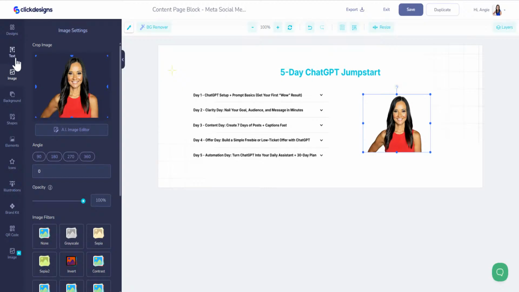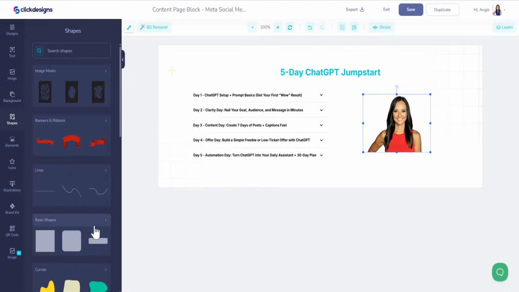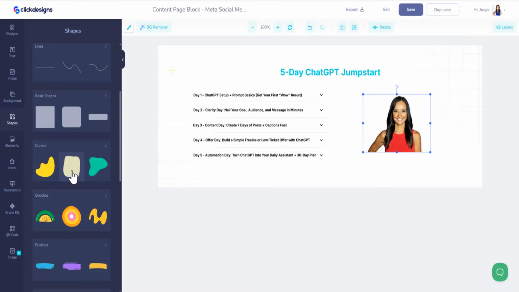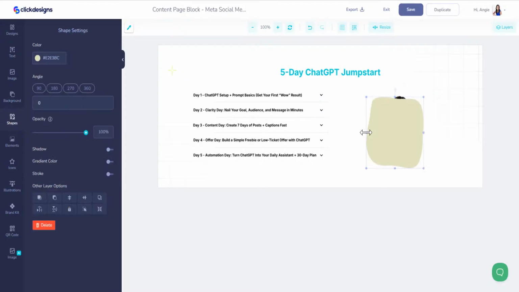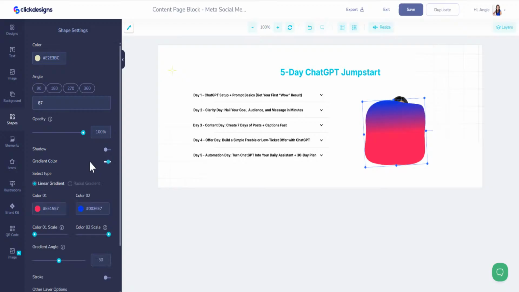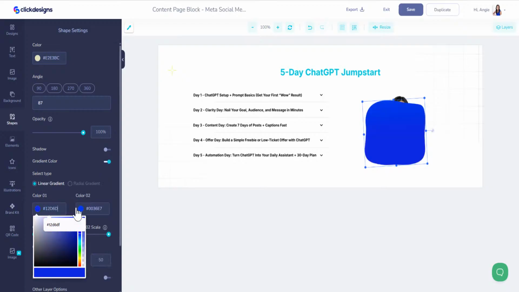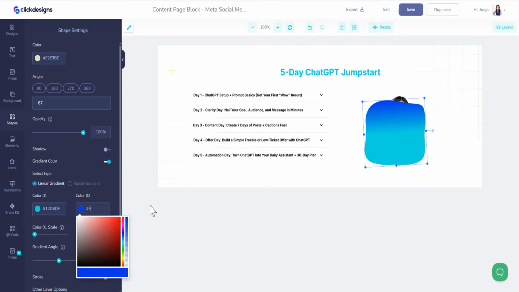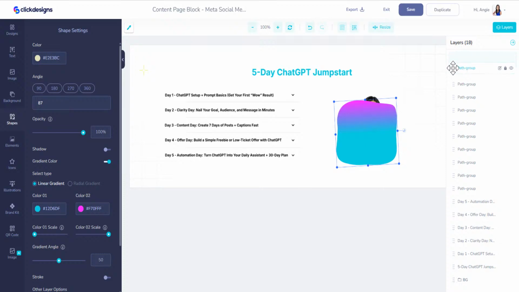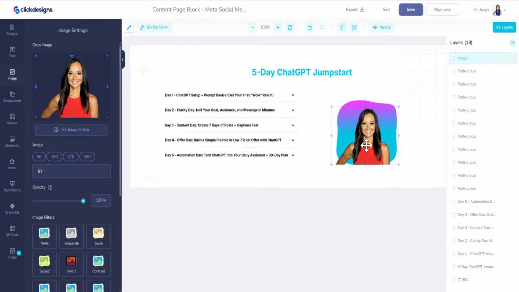And let's do a shape. Let's go right here and click on one of these shapes. Just like that, maybe. Or actually, let's turn that. And then make that a gradient color. And let's go ahead and do that. 12D60F and F70FFF. Okay. And then move that down. Just like that. So we can move me right here.